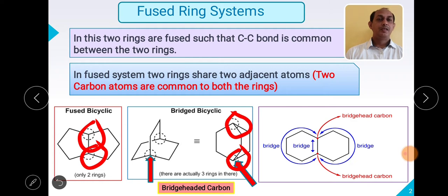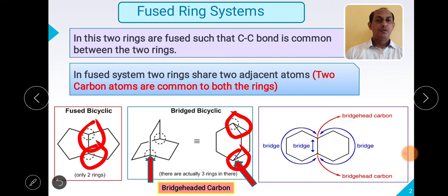Why? Because they form just like a bridge between the two rings, meaning they are common to both the rings. So we have to remember what a fused bicyclic system and a bridged bicyclic system are. I will repeat the common difference between the fused system and the bridged system.